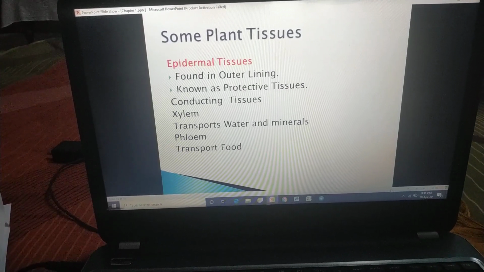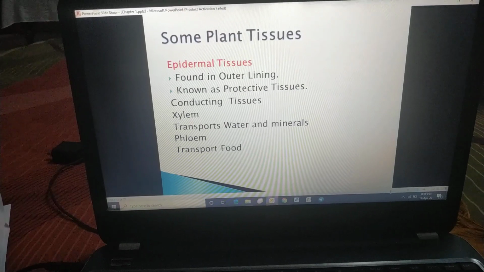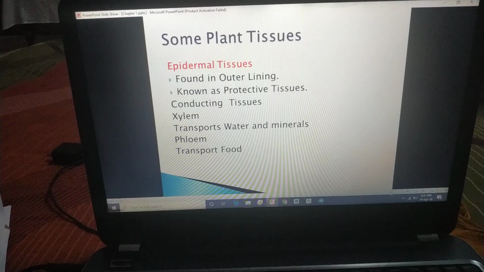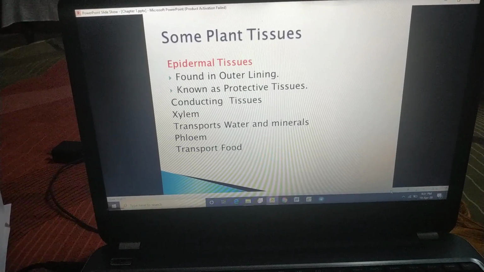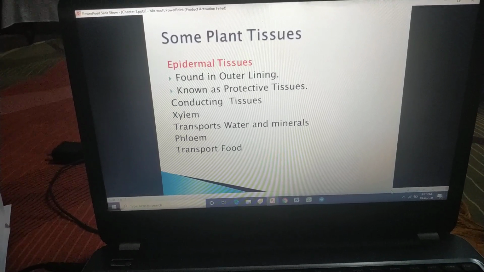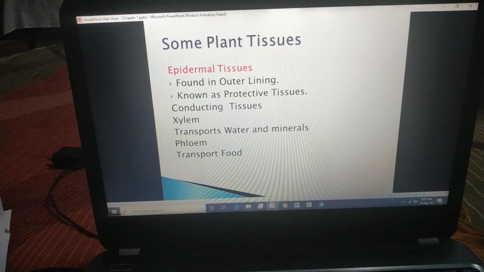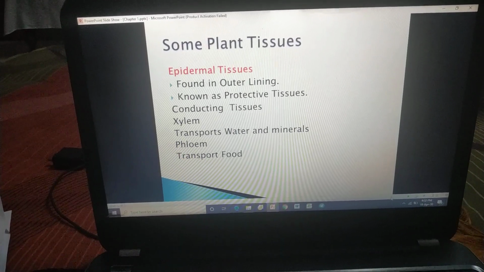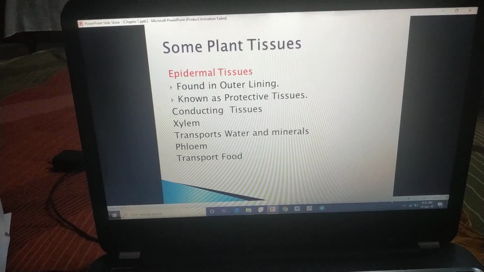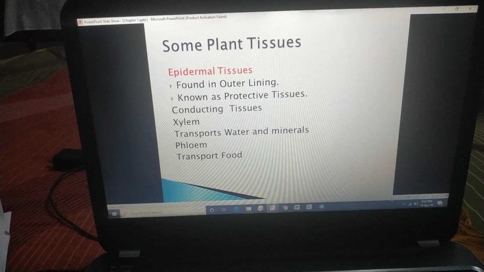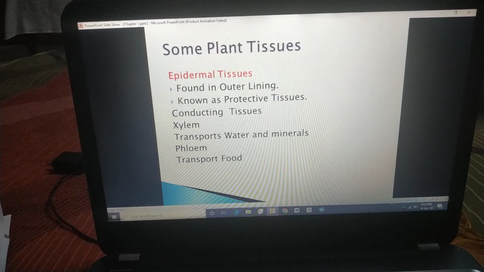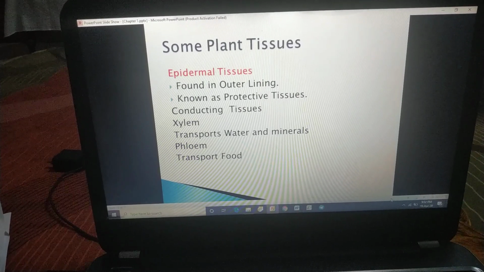Now the next one is phloem. See, these are also conducting tissues, as they are also conducting some function. Leaves are preparing food, but energy is required by roots also. So the energy produced by leaves is transferred from leaves to the roots, to different parts. That transfer of stored food is done by phloem cells. That is the function of these conducting tissues, xylem and phloem.